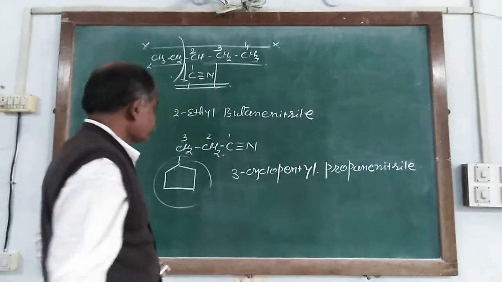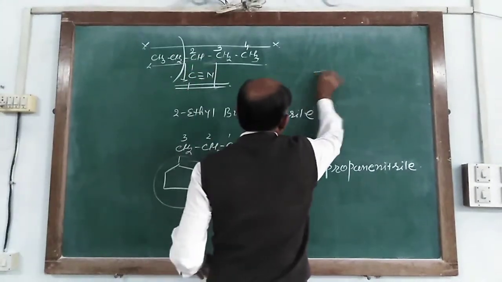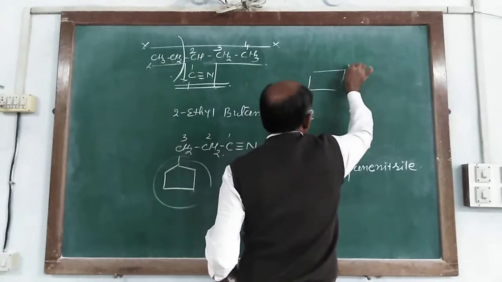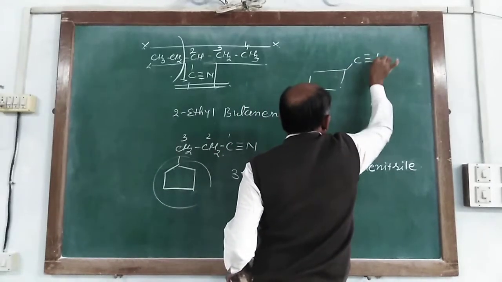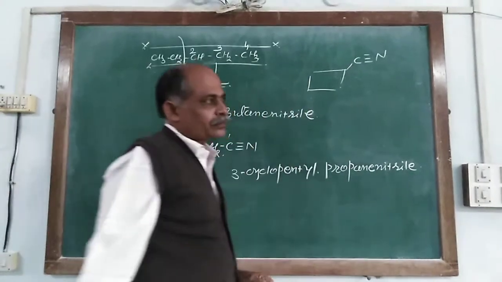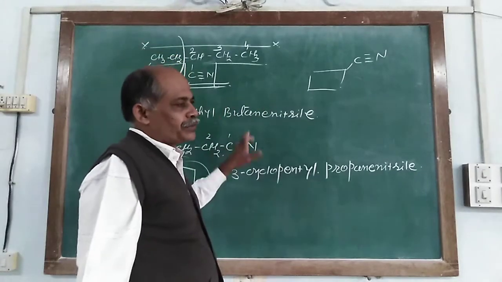But when the cyanide group is directly linked with a cyclic carbon, at that time the naming changes.